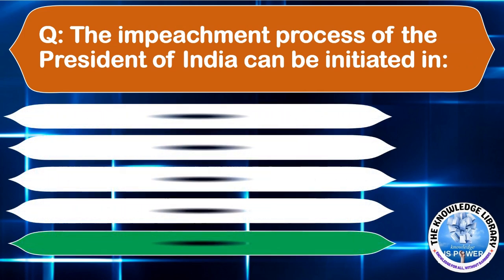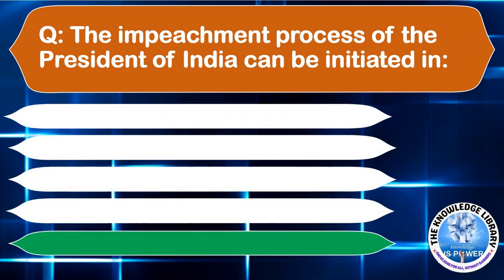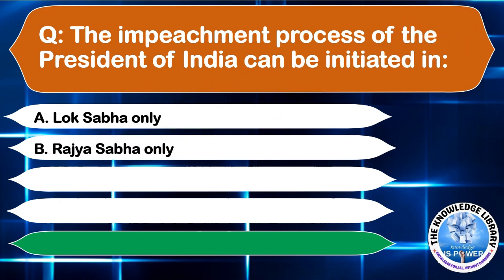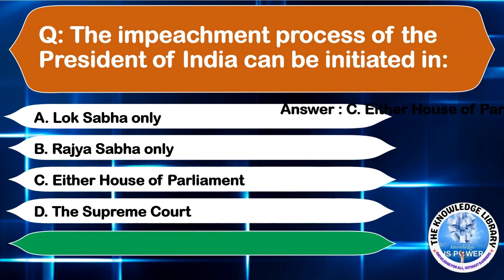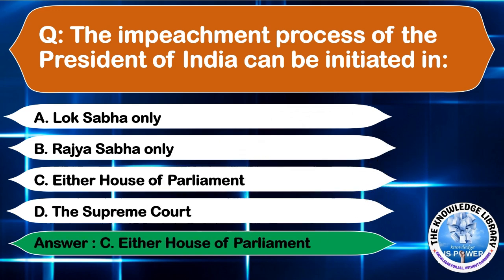The impeachment process of the President of India can be initiated in option A, Lok Sabha only. Option B, Rajya Sabha only. Option C, either house of the Parliament. Or option D, the Supreme Court. The correct answer is option C, either house of the Parliament. Moving to the next question.